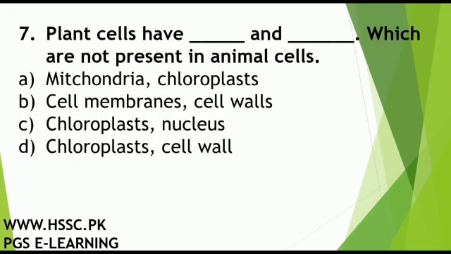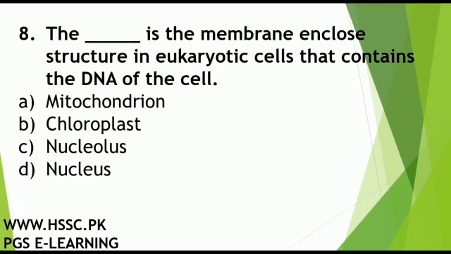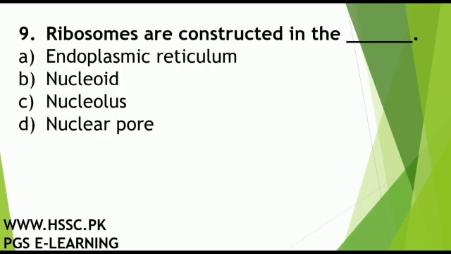Cellulose. Plant cells have dash and dash which are not present in animal cells. Chloroplast and cell wall. The dash is the membrane enclosed structure in eukaryote cells that contain the DNA of the cell. Ribosomes are constructed in the dash. Nucleolus.